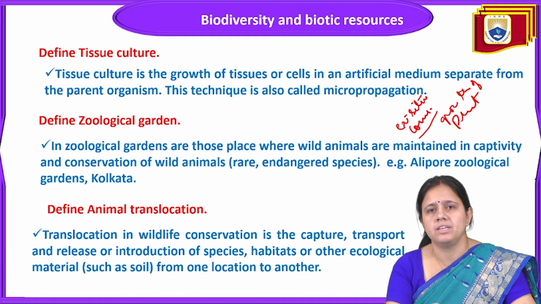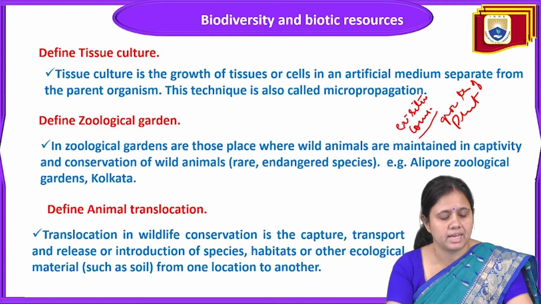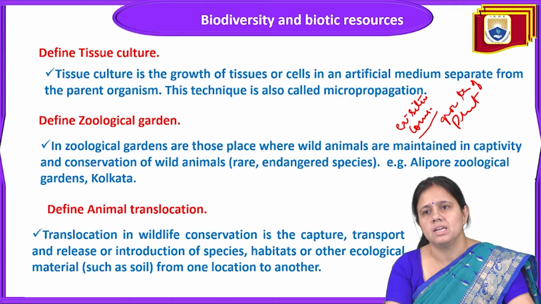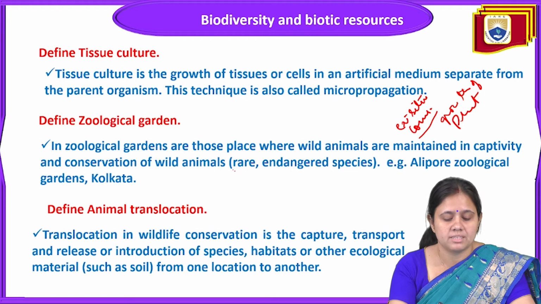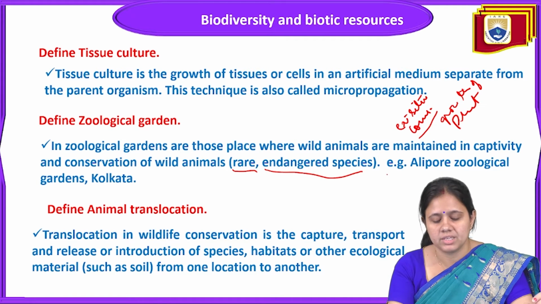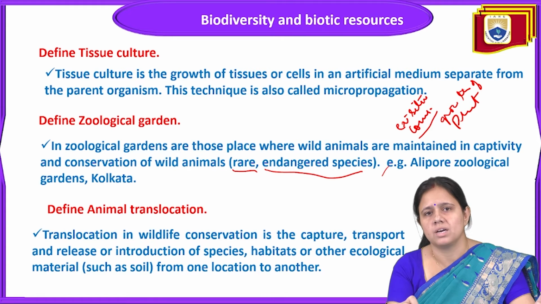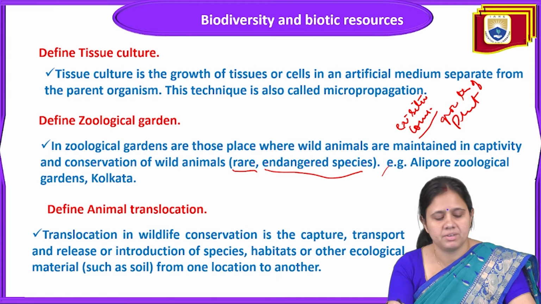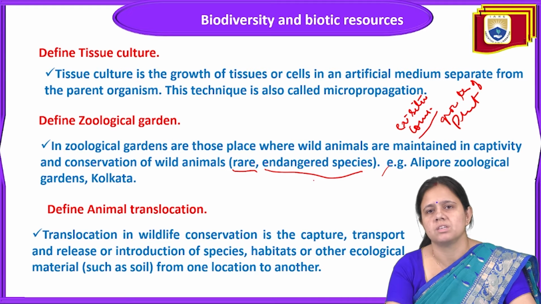Next is to define a zoological garden. Zoological gardens are those places where wild animals are maintained in captivity for the conservation of wild animals, especially those which are rare or endangered. For example, Alipore Zoological Garden in Kolkata. This is again a method of ex situ conservation.